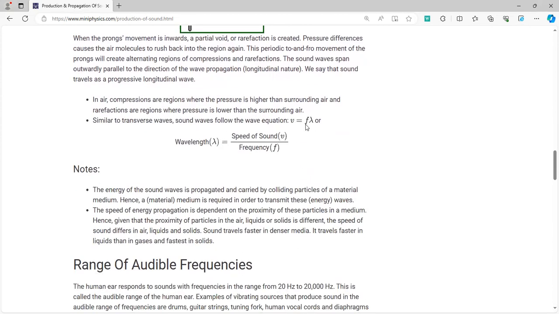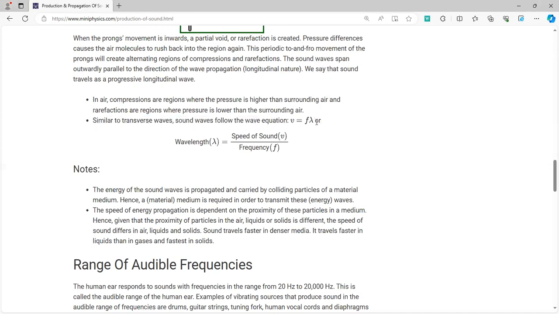Now this is a formula by which we will be able to calculate the frequency and the wavelength of sound, which is v = fλ, where v is the speed of sound. In air, the speed of sound is typically 333 meters per second. In multiple scenarios, you'll be given either the frequency or the wavelength, and you'll be asked to calculate the other.